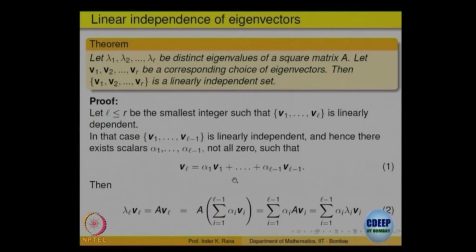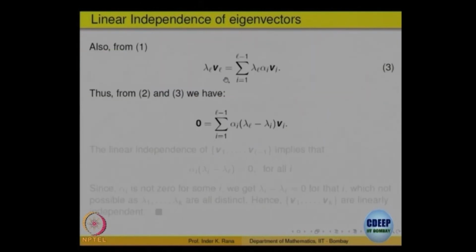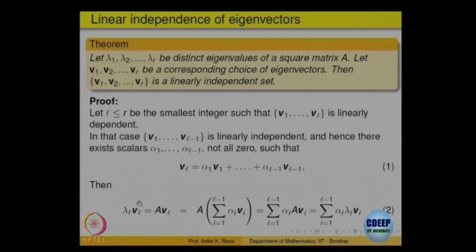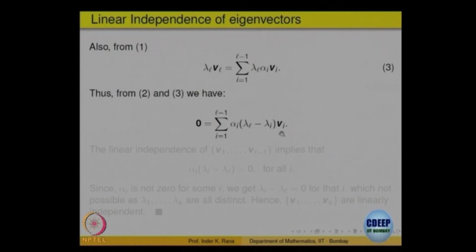So, from 2 and 3, if I subtract the two equations, both give me the value of lambda L VL. Subtracting, you get 0 equal to sigma alpha I, the scalar comes out, lambda L minus lambda I times Vi, I equal to 1 to L minus 1. That is all.